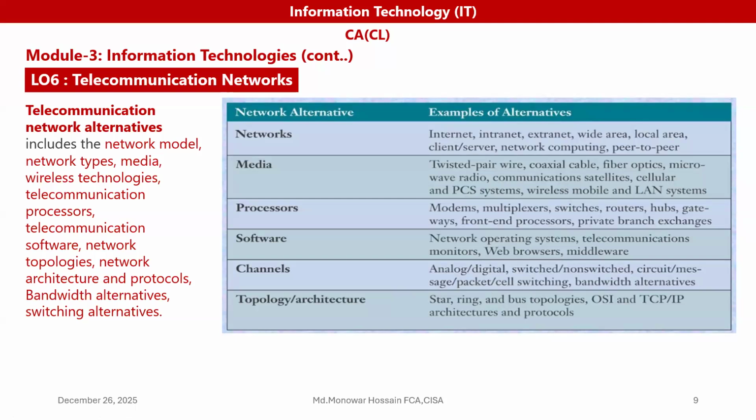That channels are, we know, the analog or digital, switched and non-switched, circuit or message, packet, cell switch, etc. Bandwidth alternative, etc. And topology architecture are star, bus, mesh, and some models are OSI model, TCP/IP model architecture, etc. So network model, network types, media, wireless technologies, telecommunication processor, telecommunication software, network topologies, network architecture, and protocol, bandwidth alternative, switching alternative, also all are using telecommunication network.